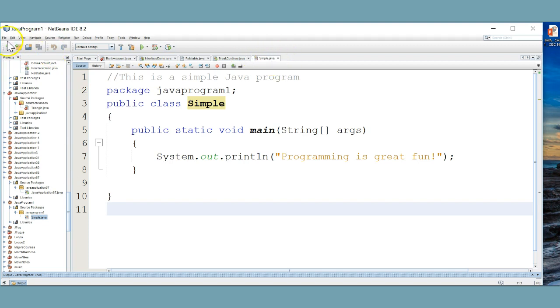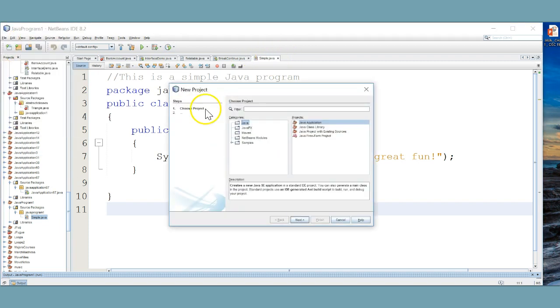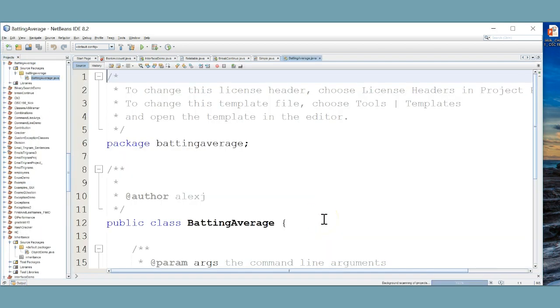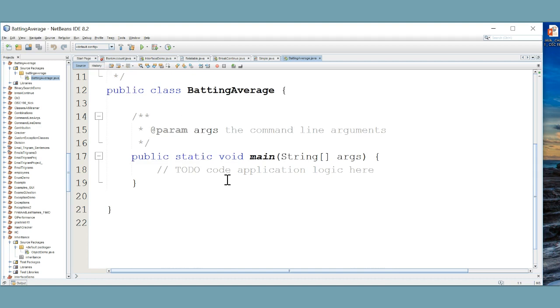So first I'll go File, New Project, and just click Next. Let's name this batting average and click Finish. And you can see that NetBeans has automatically included this package declaration in line 6. Let's just leave that. And in line 12, we have our class declaration. And then in line 17, the header for our main method.